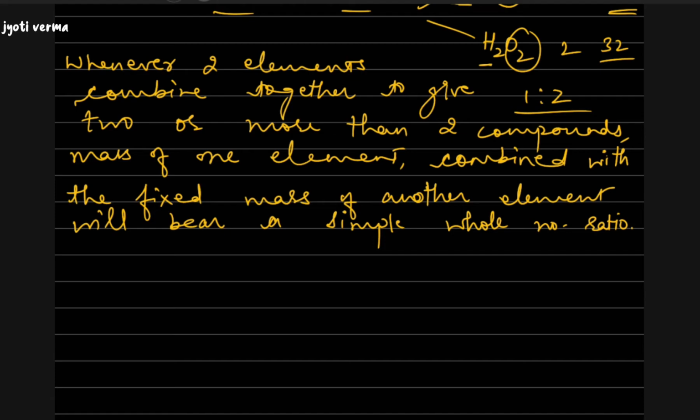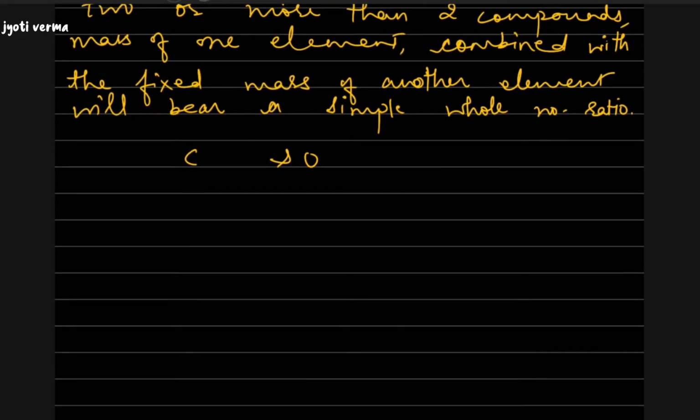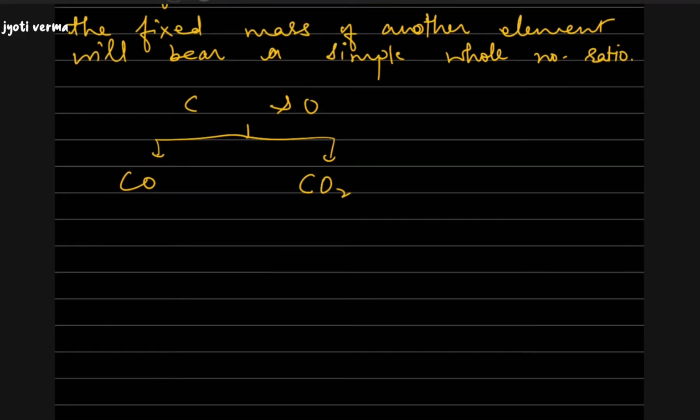Let's take another example. Say we are talking about carbon and oxygen. These two elements combine together to give two compounds, one is carbon monoxide, another is carbon dioxide. Now if we see the mass of carbon in both the compounds, it is fixed, that is 12 here and 12 here. So this is the fixed mass.